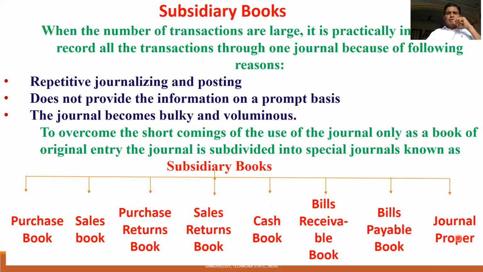The transactions which are not entered in the first 7 subsidiary books will be entered in the last book, that is journal proper. We discuss this later.